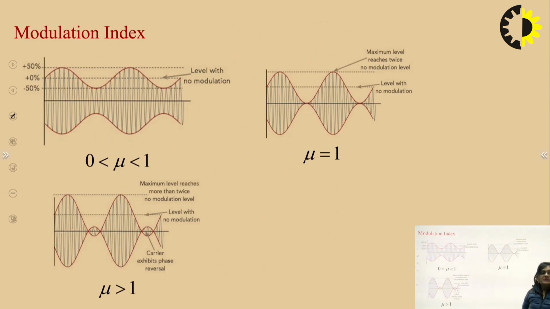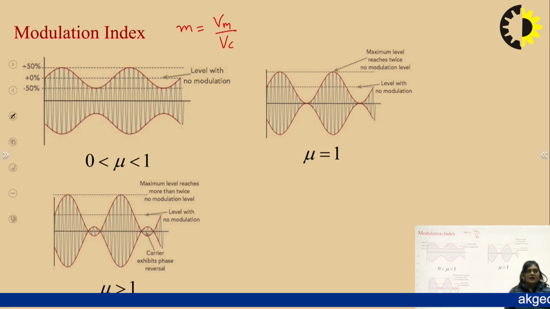After that, modulation index. So modulation index depicts the degree of modulation, or level of modulation, and it is defined by m is equal to Vm by Vc. Vm is the amplitude of the message signal and Vc is the amplitude of the carrier wave. So this mu is also called m. I have used the symbol m. We can also use mu or m, both are the same here.